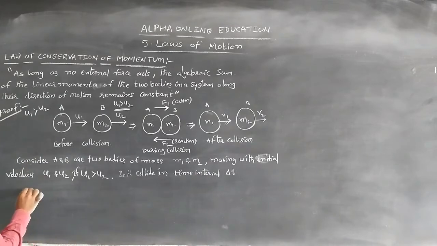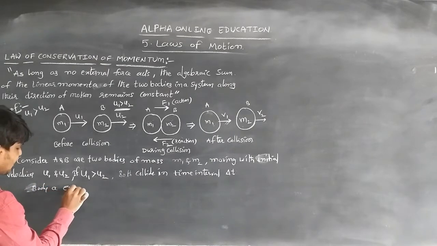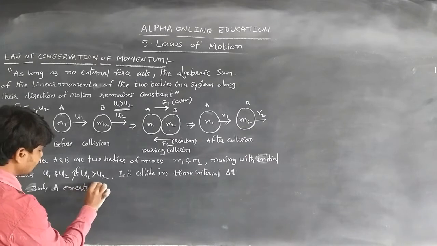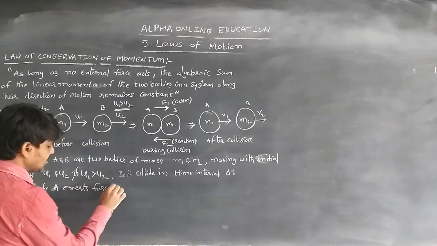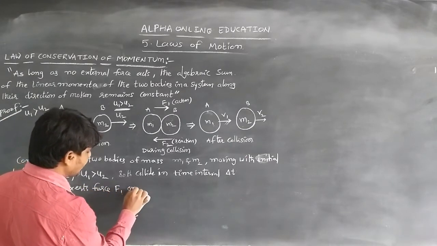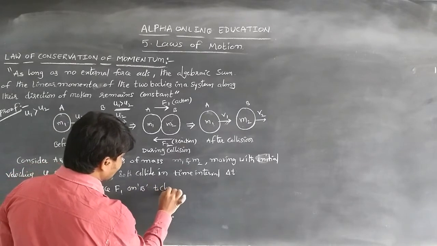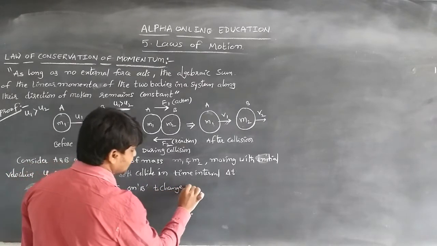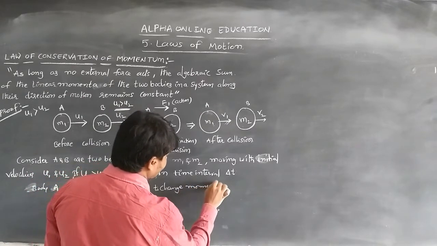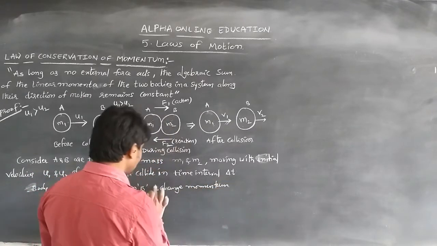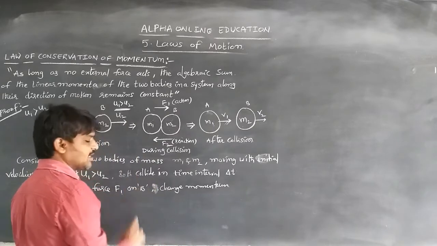When body A exerts force F1 on body B, the momentum of B changes.